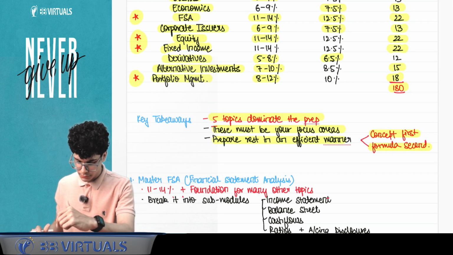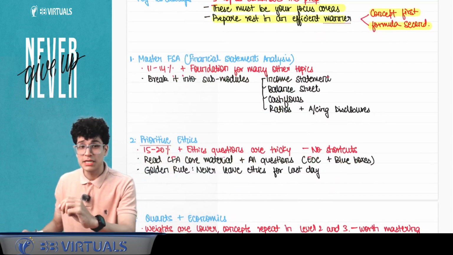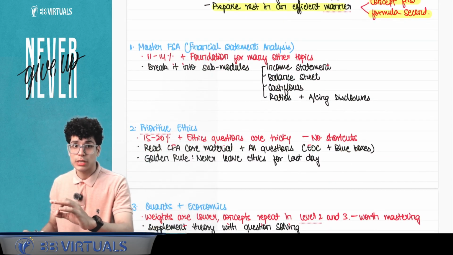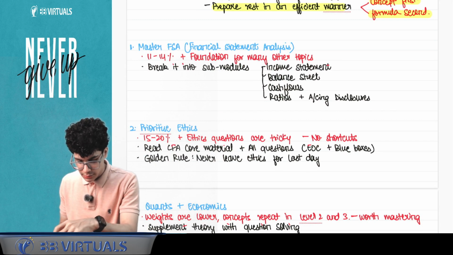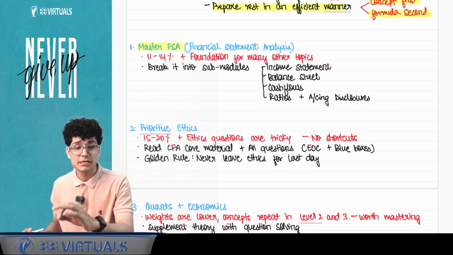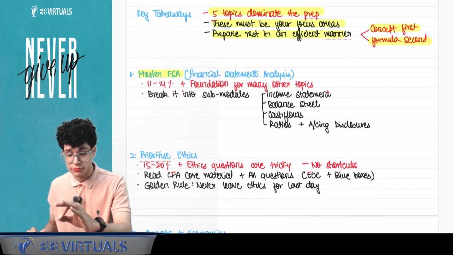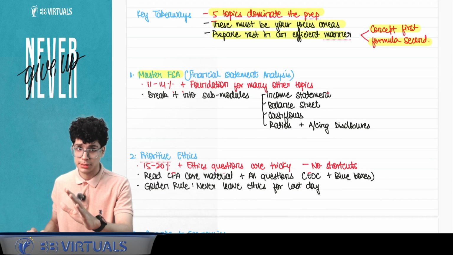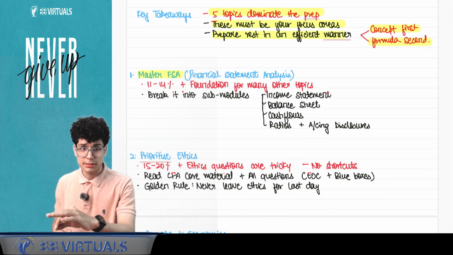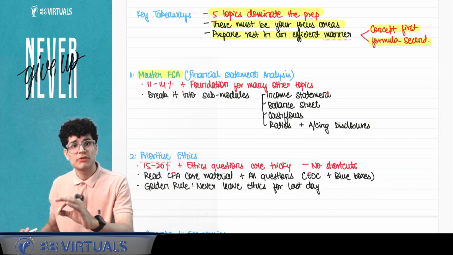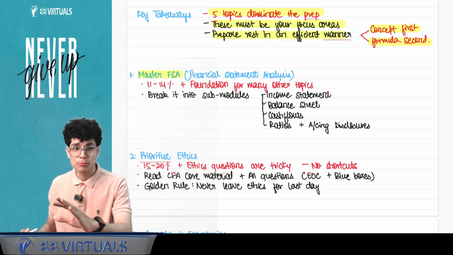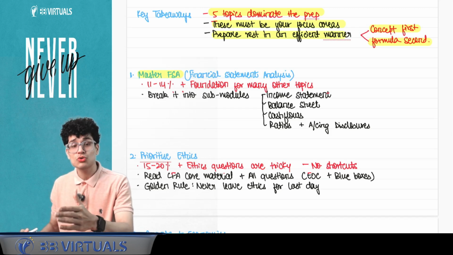So how can we very strategically and tactically look at our preparation? First is master FSA. What is FSA? Financial statement analysis. It holds for about 11 to 14%. Theek hai, agar aapne ye kar diya hai toh you are very comfortable with the entire curriculum. Now how can we break this into submodules taaki aapke liye woh aur comfortable ho jaye?